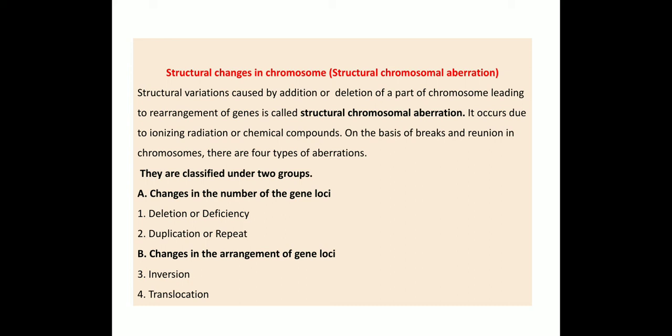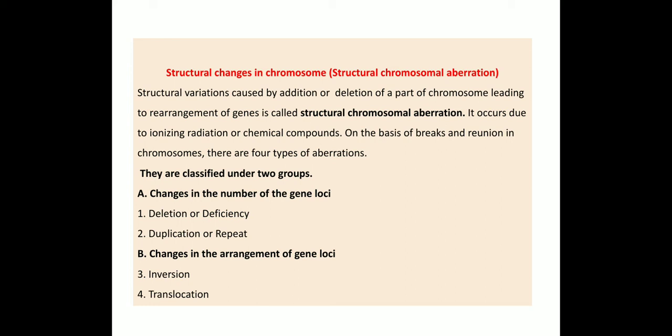Now, structural changes in the chromosomes. Previously we discussed numerical changes, or numerical chromosomal aberration, changes in number by addition or deletion.